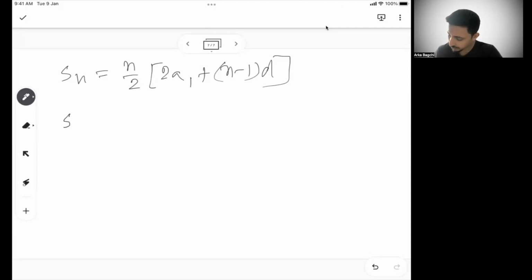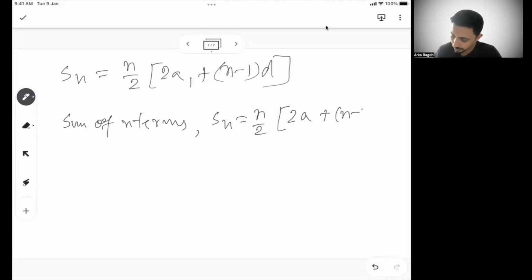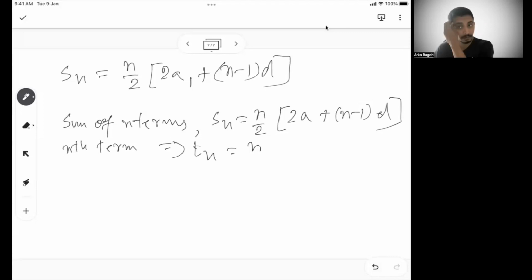What we learned is, first, the sum of n terms Sn is equal to n by 2 into 2a plus n minus 1 into d, and the nth term Tn is equal to, what was that, a plus n minus 1 into d.